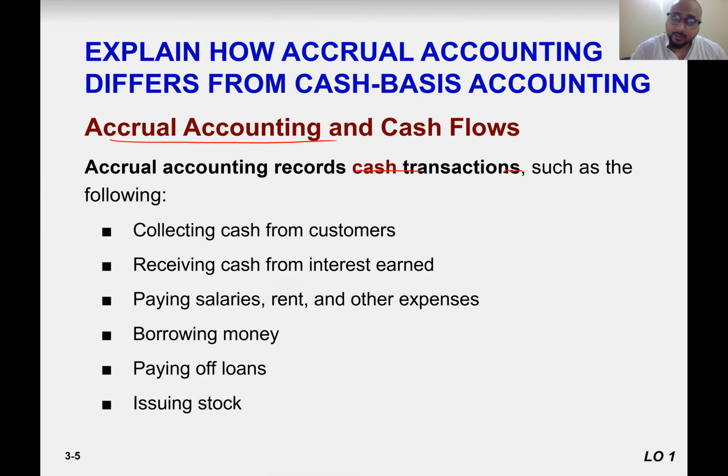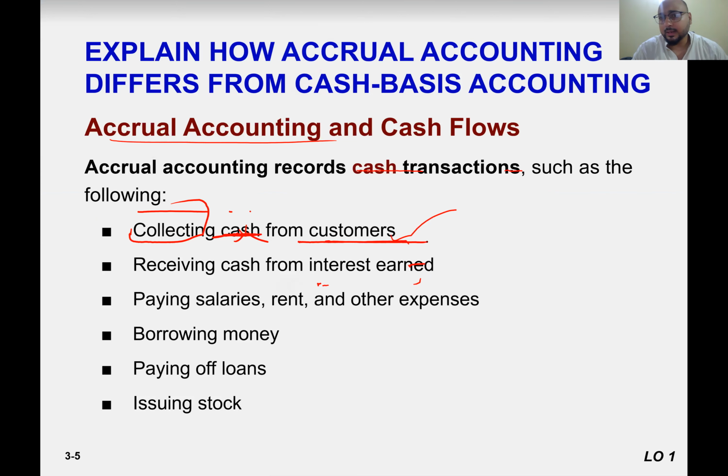The cash transactions in accrual accounting happen when you receive cash from customers. Collection from the customer, even if cash is not here, automatically means that it is talking about collection of cash from customers. Receiving cash from interest earned, paying salaries, right? Cash is going out from the business, rent, other expenses. Paying of loans, issuing stocks, requires cash.